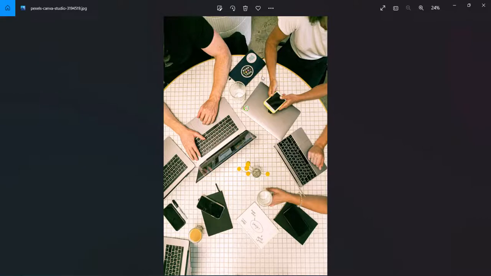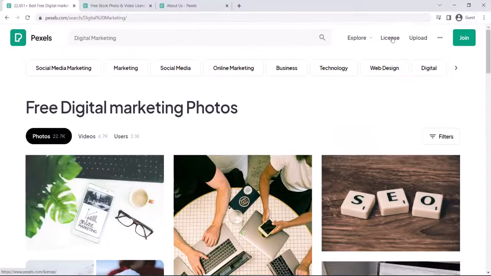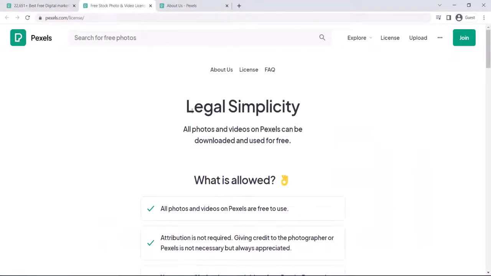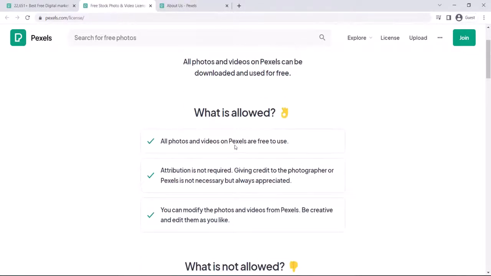Yeah, so you must be wondering how they are giving free images. You can always go to the license, which is this one, under legal simplicity, where you can see all photos and videos on Pexels can be downloaded and used for free. What is allowed? Attribution is not required. Giving credit to the photographer or Pexels is not necessary, but always appreciated. You can modify the photos and videos from Pexels, be creative, and edit them as you like.